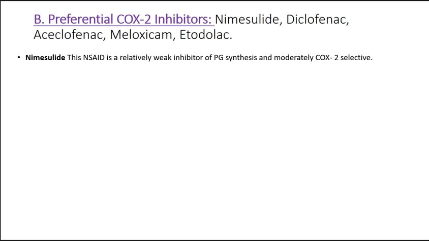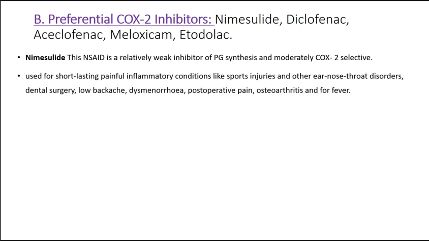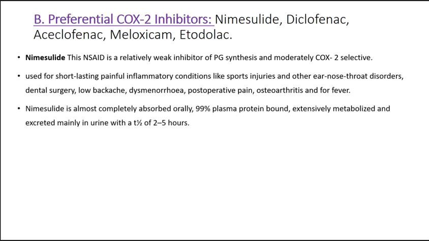It is used for short, long-lasting pain like sports injuries, ear, nose, throat disorders, dental surgery, low backache, dysmenorrhea, post-operative pain, osteoarthritis, fever, etc. Nimesulide is almost completely absorbed, 99% plasma bound, extensively metabolized and excreted mainly in urine, with a half-life of 2 to 5 hours.